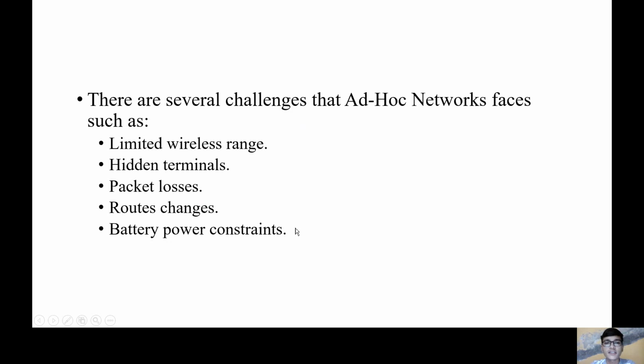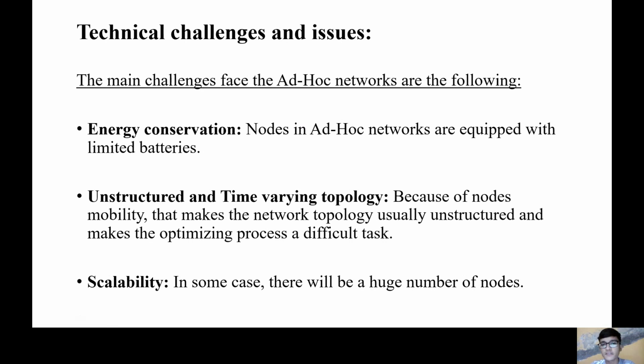So, technical challenges and issues. The main challenges faced by the ad hoc network are the following. Energy conservation. Nodes in the ad hoc network are equipped with limited batteries. Nodes are like our mobiles or devices, so they have limited battery life. And if continuously turned on, then battery consumption is high. So this is an issue, or this is a challenge for the ad hoc network.